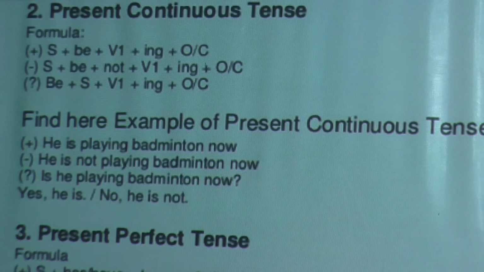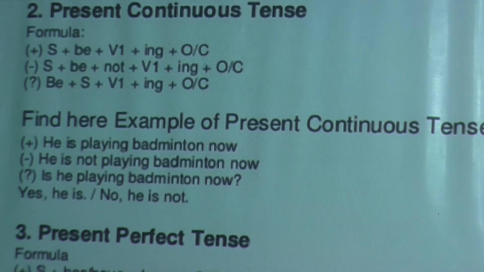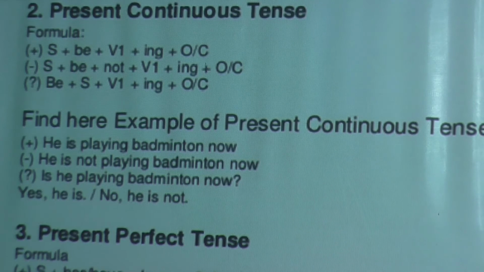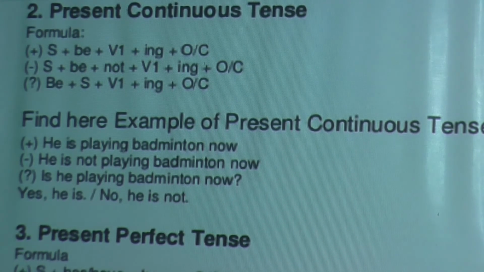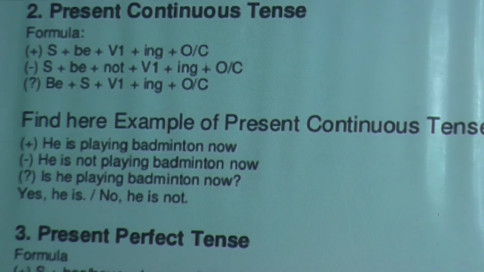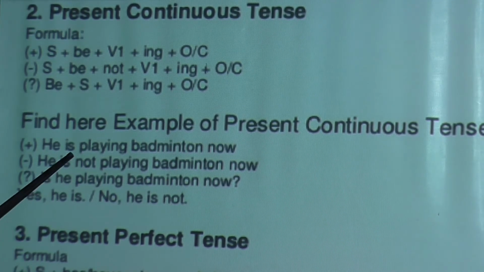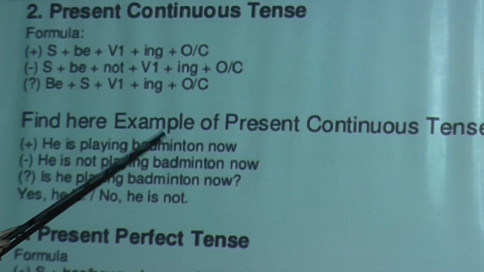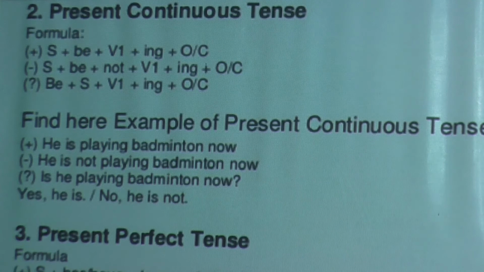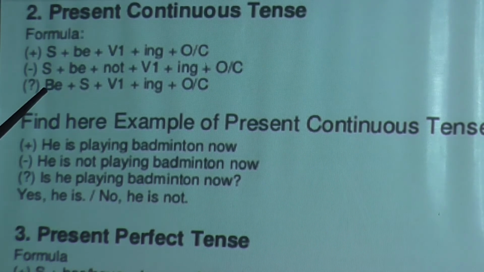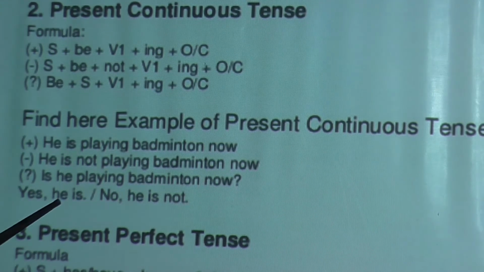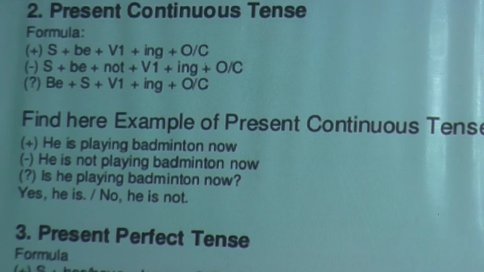So whenever you find that the sentence is written about something that is going on, what is the present continuous tense? Present continuous tense is the tense where the incident is going on right now. So whenever you find this type of sentence, that the incident is going on right now, only then you have to write the present continuous tense. So he is playing badminton now. He is not playing badminton now. Is he playing badminton now? Now whenever you look at the examples and you look at the rules that I have written, you will understand that all the rules are followed over here. Next comes the present perfect tense.